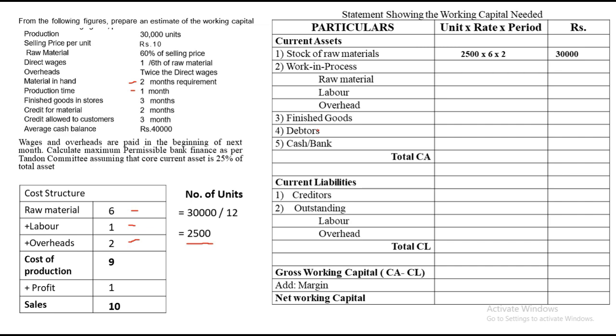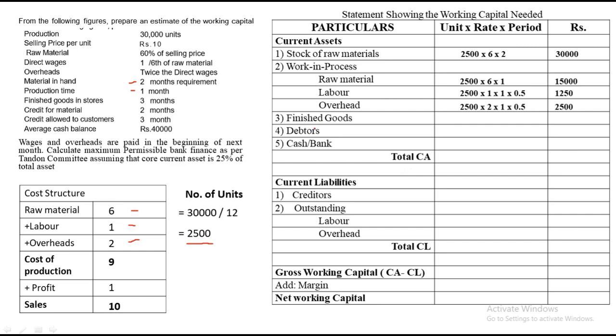Now, the most important thing to remember: for labor and overheads under WIP, whatever answer we get, we always have to take the half. So raw material is 2,500 into 6 into 1, the value is 15,000. For labor, 2,500 into 1 into the period 1, and whatever answer you get, we have to take half of that, so I'll take it as 0.5. The value comes to 1,250. For overheads, again the number of units is 2,500, the rate is 2, the period is 1, and we always have to take the half of that, so the value comes to 2,500.